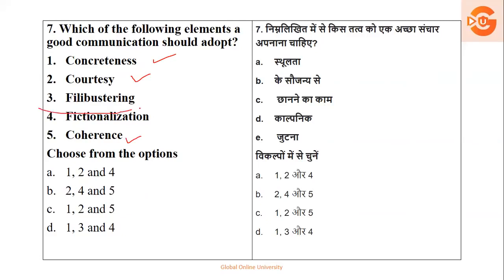But still, you should know what this means. Filibustering is nothing but delaying or blocking, or it becomes negative, so good communication should not have negativity. We should avoid this, so this will be cancelled. So filibustering means delaying or blocking. Fictionalization means just imaginary, which we can't take into good communication. So your correct options are 1, 2 and 5, okay, that is your option number C, which should be your right answer.